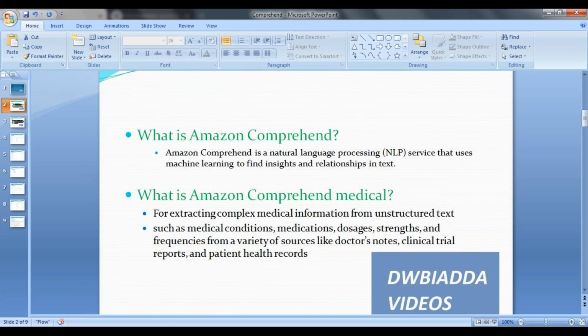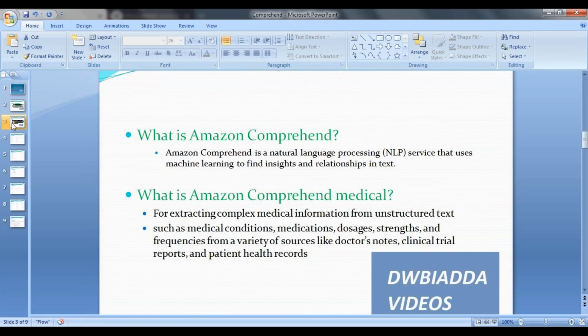And the second one is Comprehend Medical. This is mainly for extracting complex medical information from unstructured text, such as medical conditions, medications, dosage, strength, and frequency from a variety of sources like doctor's notes, clinical trial reports, and patient health records. So if you can give a medical document to Comprehend, it can understand your data and analyze the text. So let's see the categories one by one here.